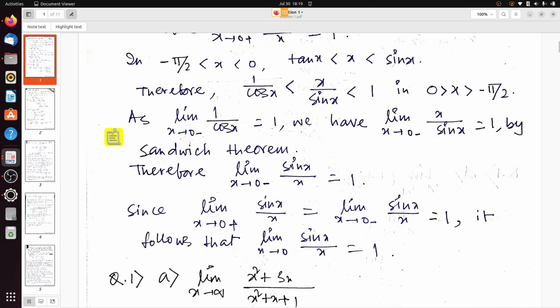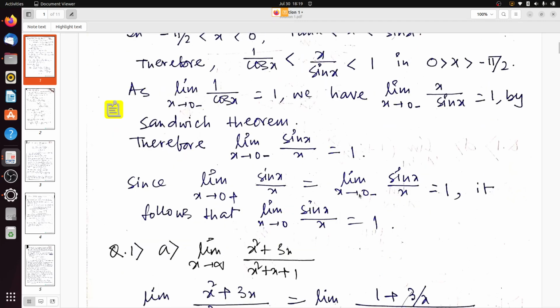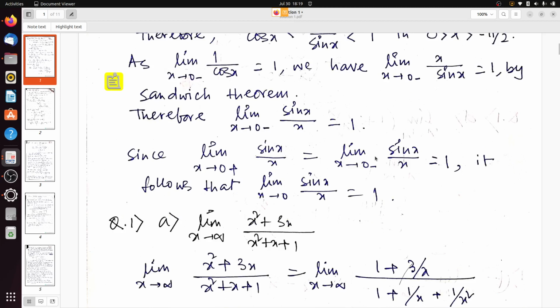So what will the sandwich theorem give us here? The sandwich theorem will give us that limit x tends to 0 minus of sin x by x equals 1. Now combining the left hand limit and right hand limit, limit x tends to 0 plus of sin x by x is equal to limit x tends to 0 minus of sin x by x, which equals 1. So it follows that limit x tends to 0 of sin x by x equals 1. It is a very trivial result, and also a very useful one.